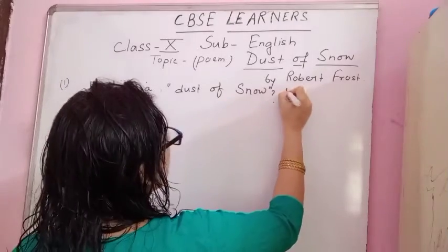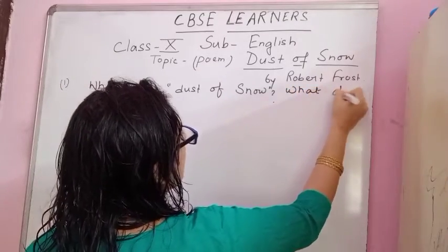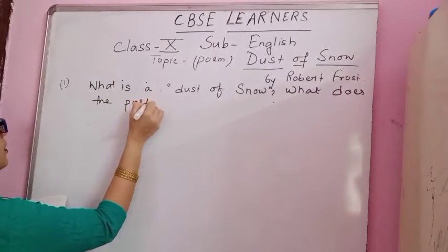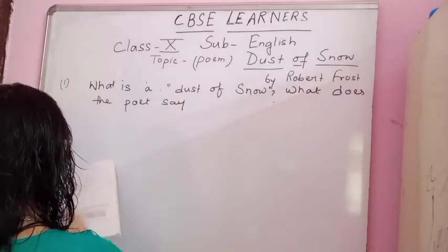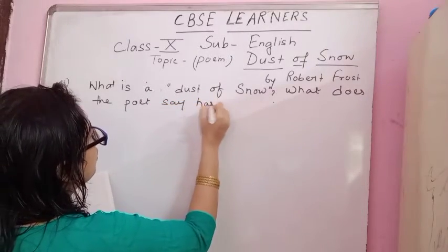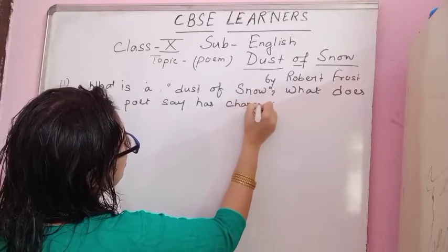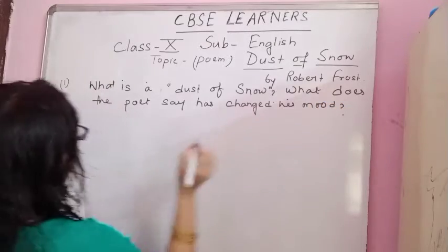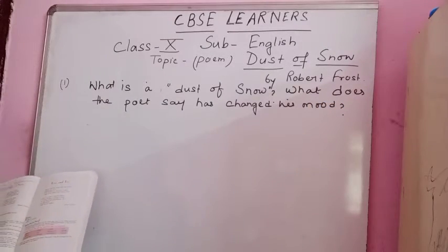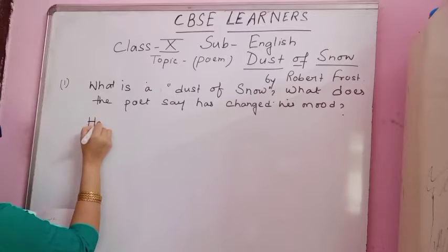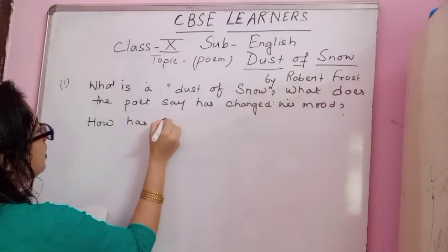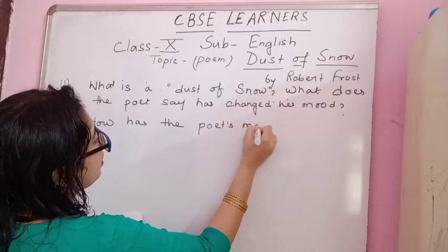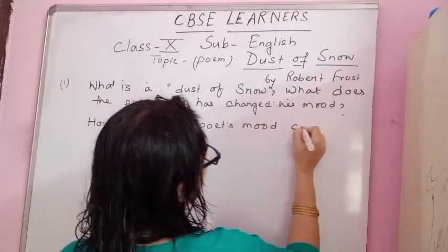What does the poet say has changed his mood? This is the second one. And the third one is, how has the poet's mood changed?